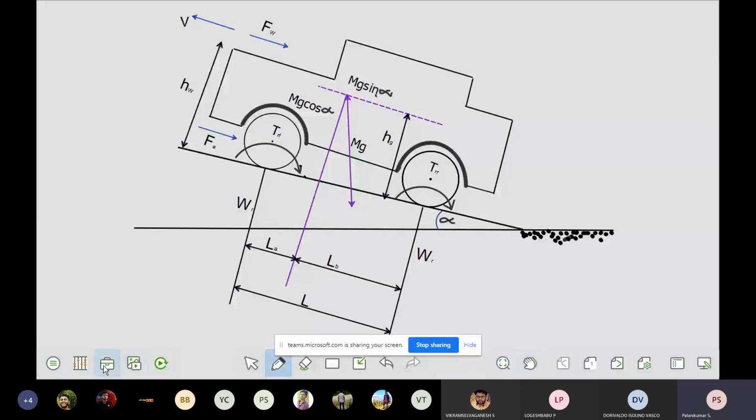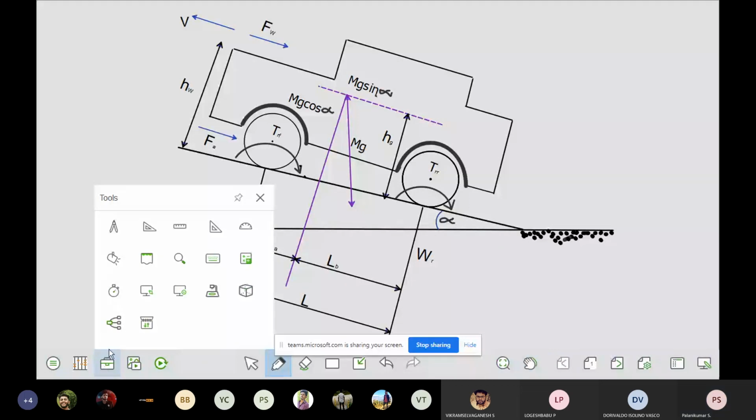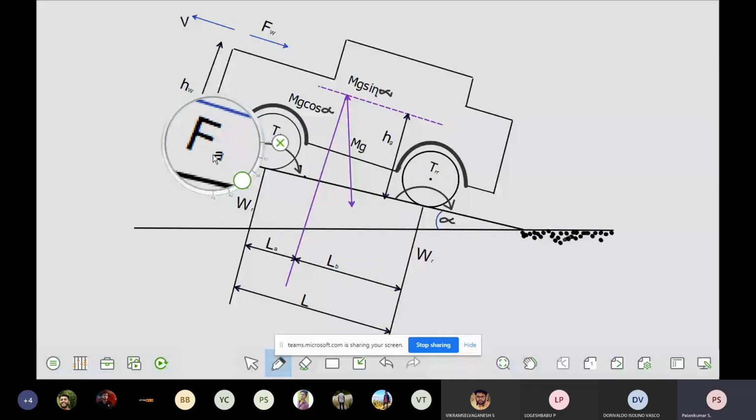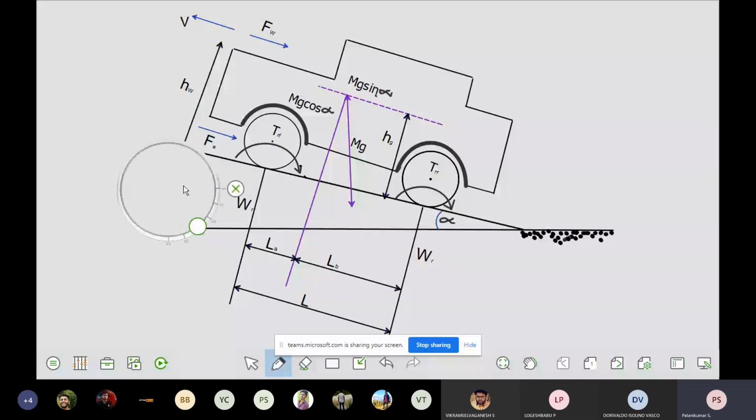Okay, so I can show it to you. Here FA is there, that is nothing but acceleration resistance. This acceleration resistance comes into the picture whenever we try to change the acceleration, to accelerate further or to decelerate the vehicle, so the vehicle will oppose that change. Whenever there is uphill movement, in addition to that, gradient resistance also comes into the picture. So this is when the vehicle is moving.